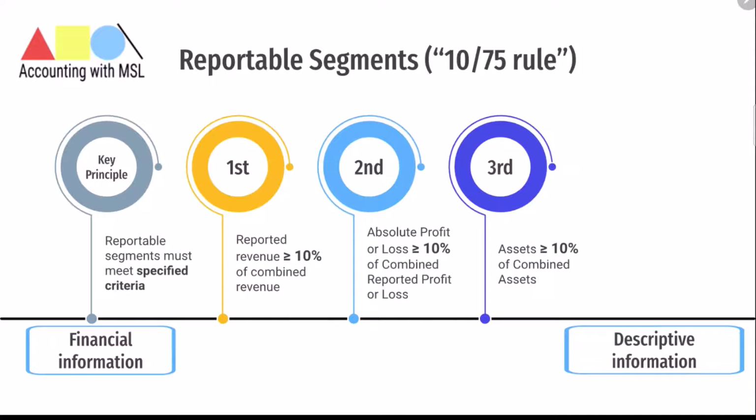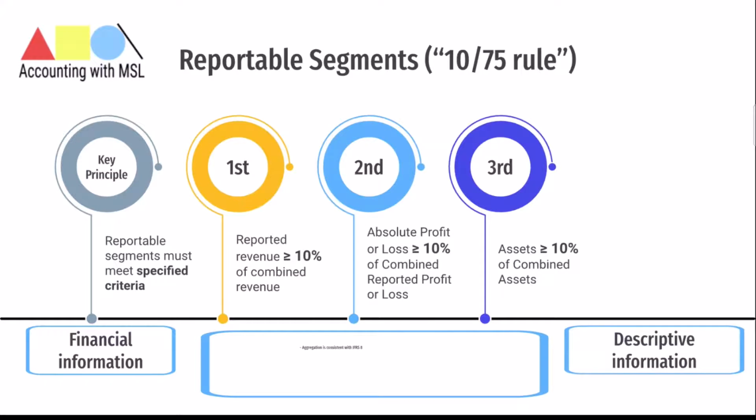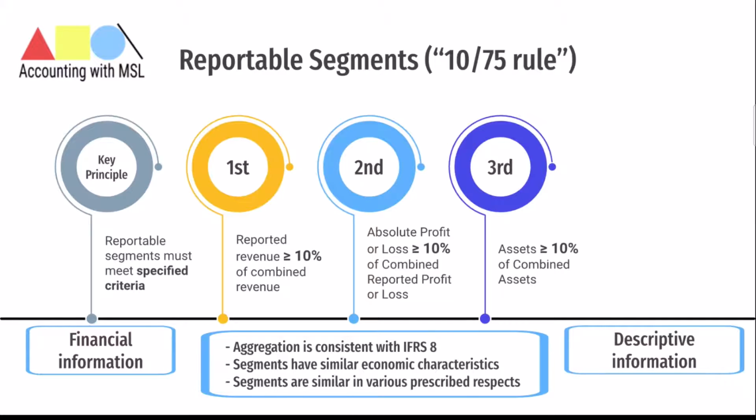Now, with respect to identifying your segment, two or more operating segments may be aggregated into a single operating segment if the aggregation is consistent with the core principles of IFRS 8, if the segments have similar economic characteristics, and if the segments are similar in various prescribed respects. IFRS 8 gives us some examples of these prescribed respects.